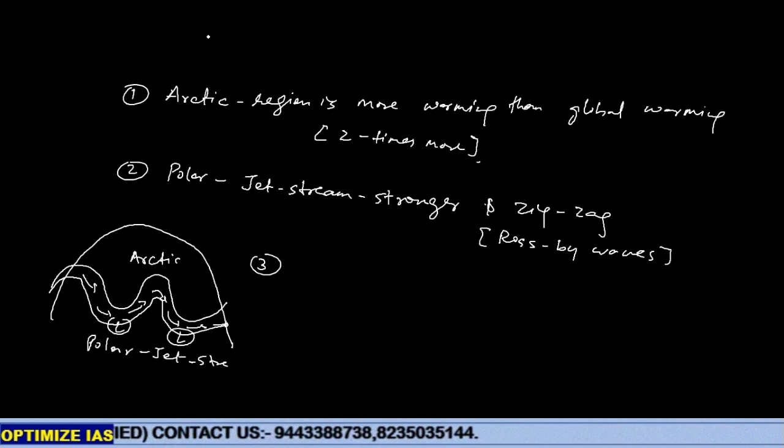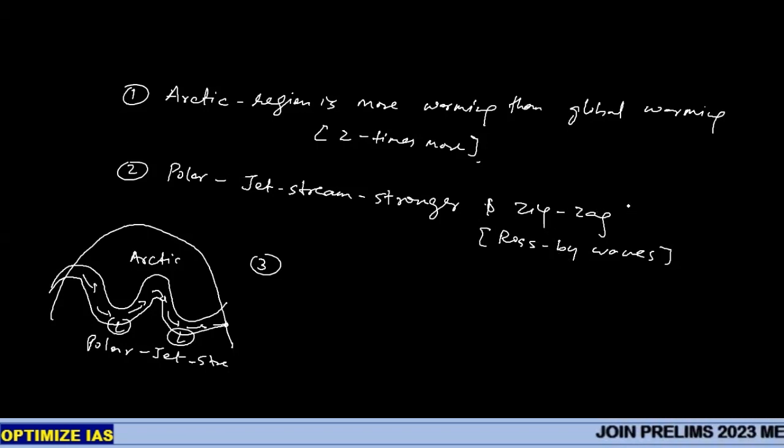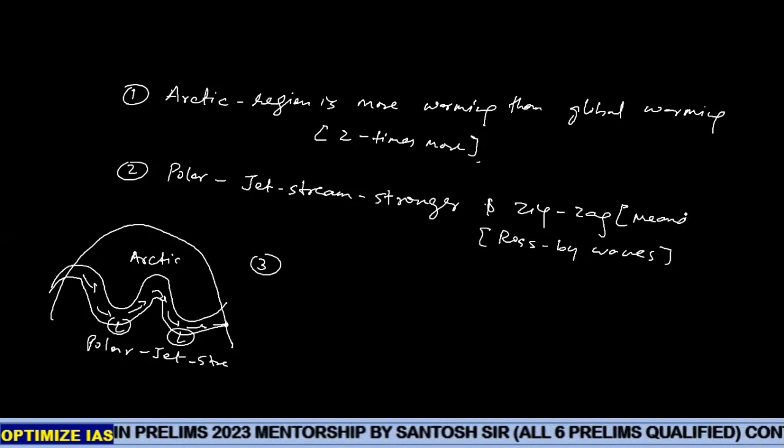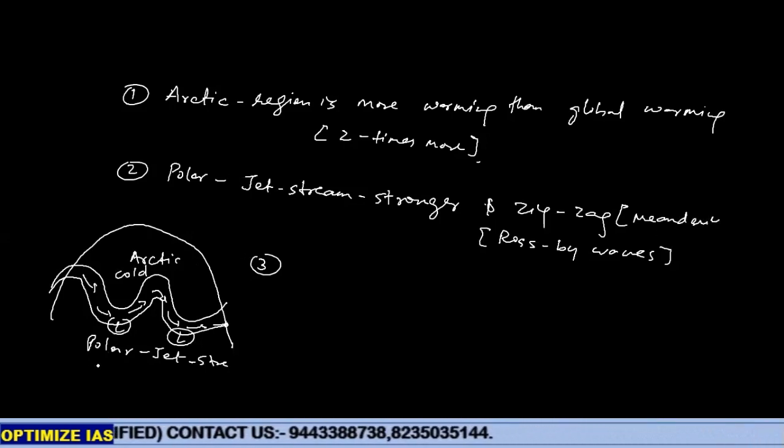So I'm repeating for you all: because of climate change, the Arctic region is getting more warming than other parts of the world, around more than double. Polar jet streams are getting stronger and more zigzag. Zigzag means more meandering, and more meandering means what will happen? Suppose this is Arctic cold air and this is warm air.